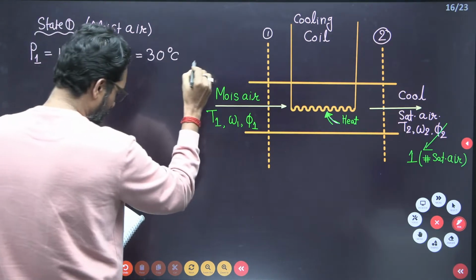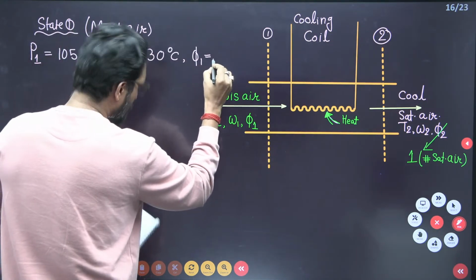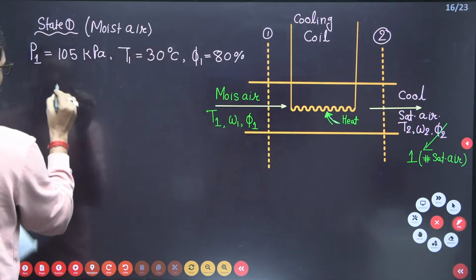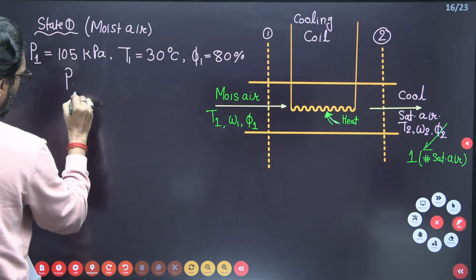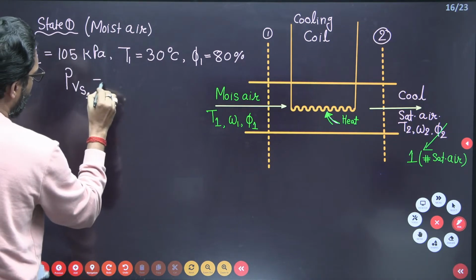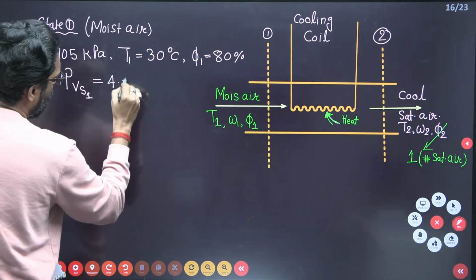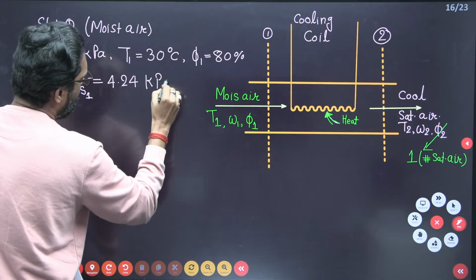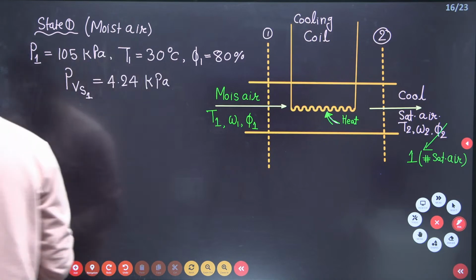Relative humidity phi 1 is given as 80% in the question. And also the partial pressure of water vapor under the saturation condition at point 1 is given as 4.24 kilopascal, corresponding to 30 degrees centigrade. Now, this is state point 1.